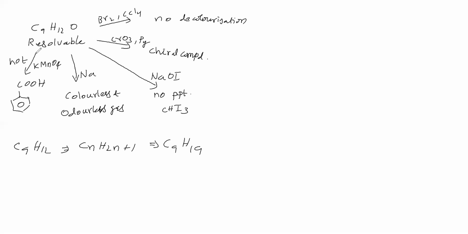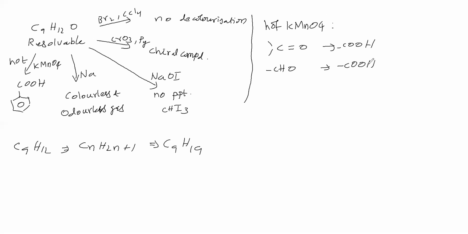With hot KMnO4, which groups will go for a reaction? We will see what reactions are possible overall. One is ketone, which may convert into carboxylic acid. Aldehyde also converts into carboxylic acid.